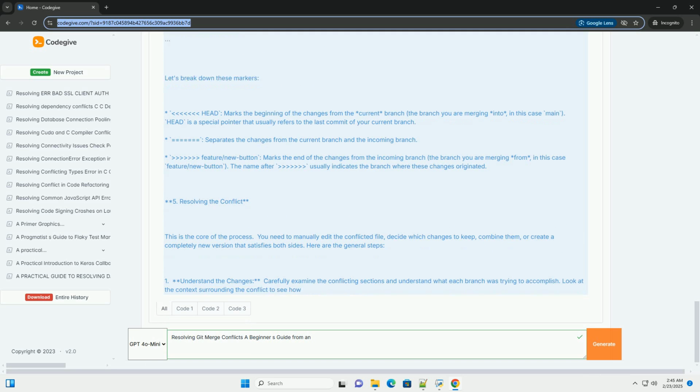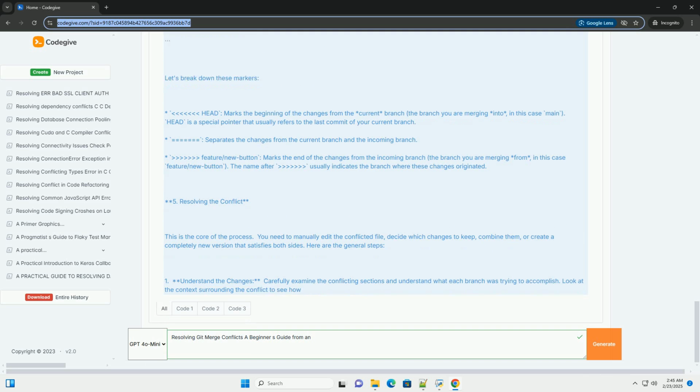Ignoring whitespace changes: sometimes, conflicts arise due to whitespace differences. You can use the -w flag with git diff to ignore whitespace when identifying conflicts, git diff -w. Some text editors and IDEs have settings to automatically ignore whitespace differences as well.